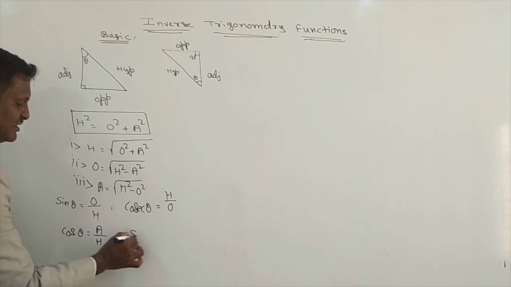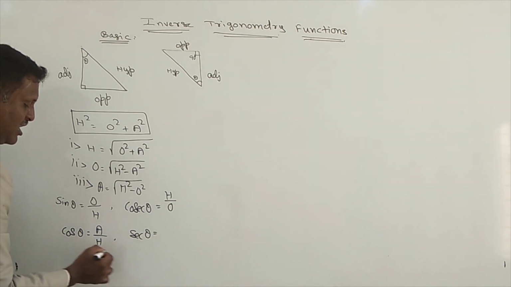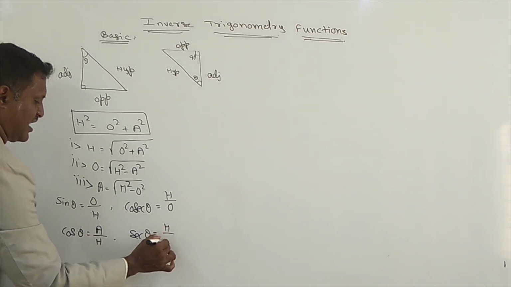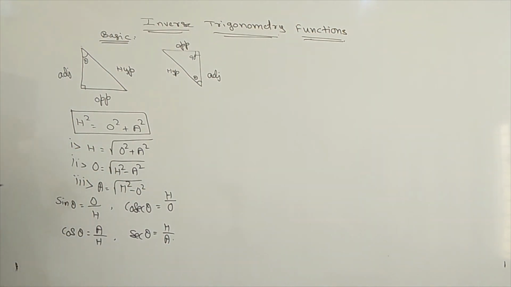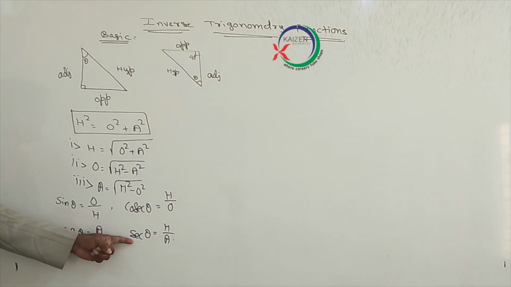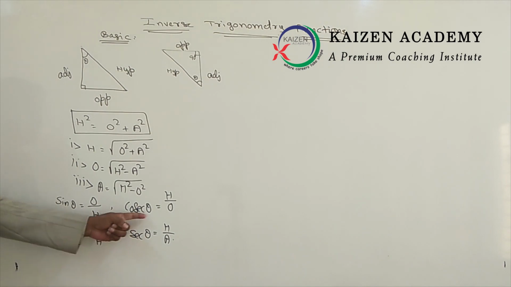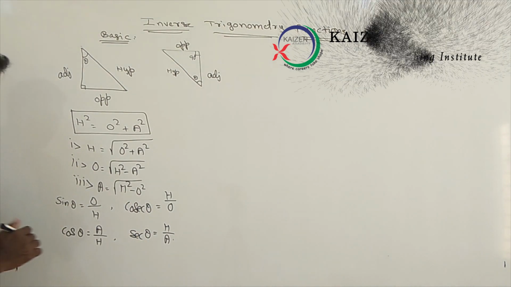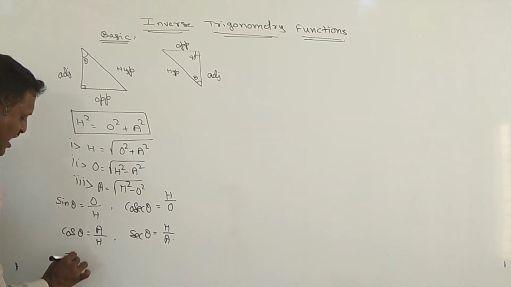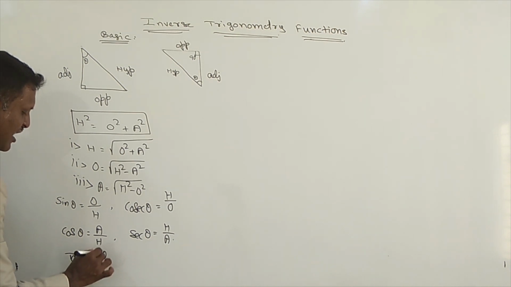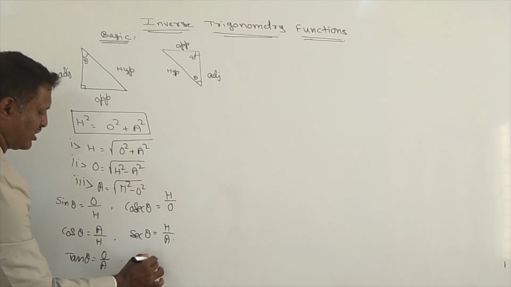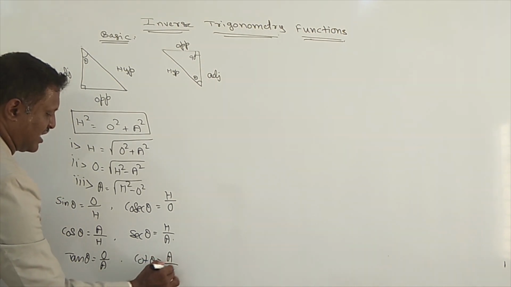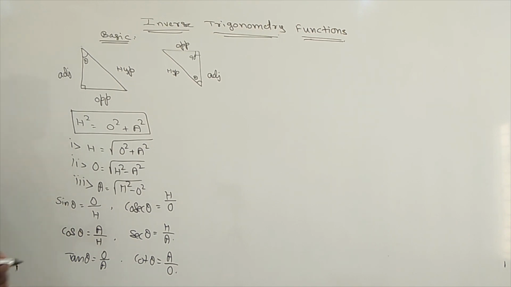The reciprocal of cos theta is secant theta. Secant theta means hypotenuse by adjacent. Now tan theta means opposite by adjacent. Cot theta is the reciprocal of tan theta, so we can write adjacent by opposite.